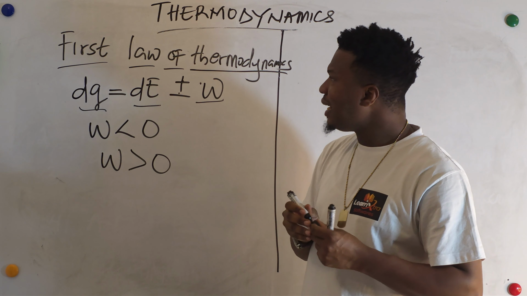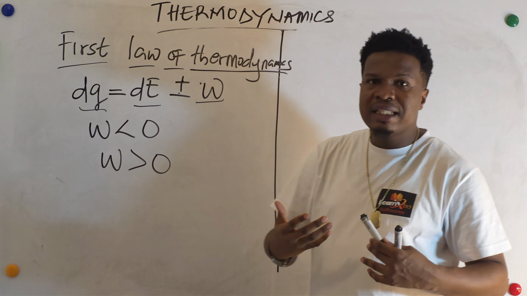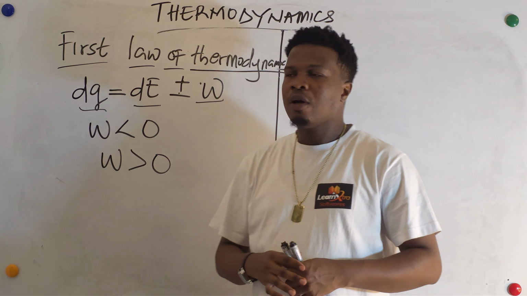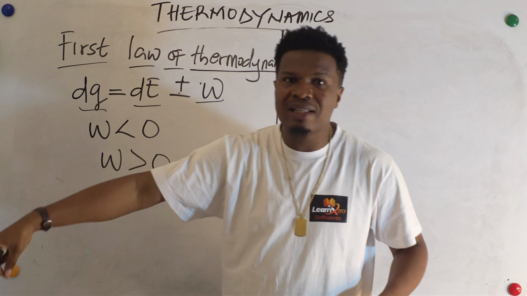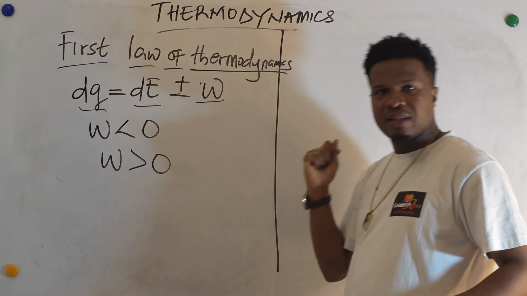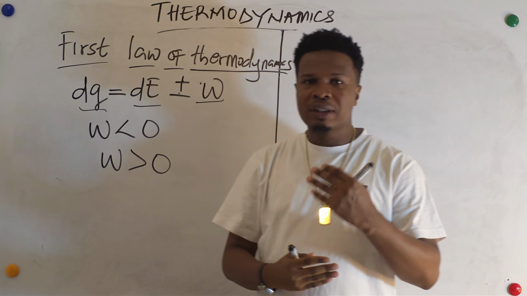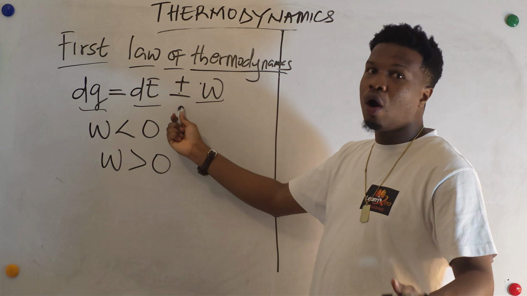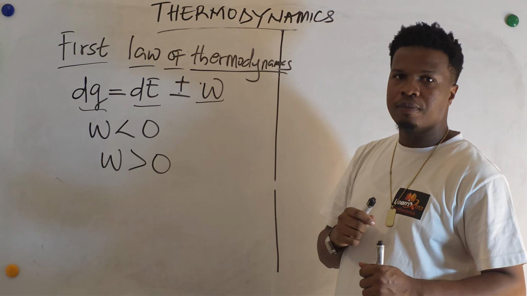The internal energy and the heat energy describe the energy inside and also outside the system. But the work done is the work done in bringing that energy into the system or out of the system. So this is what we call the first law of thermodynamics. The plus or minus sign tells us that the work can be a positive work or a negative work.